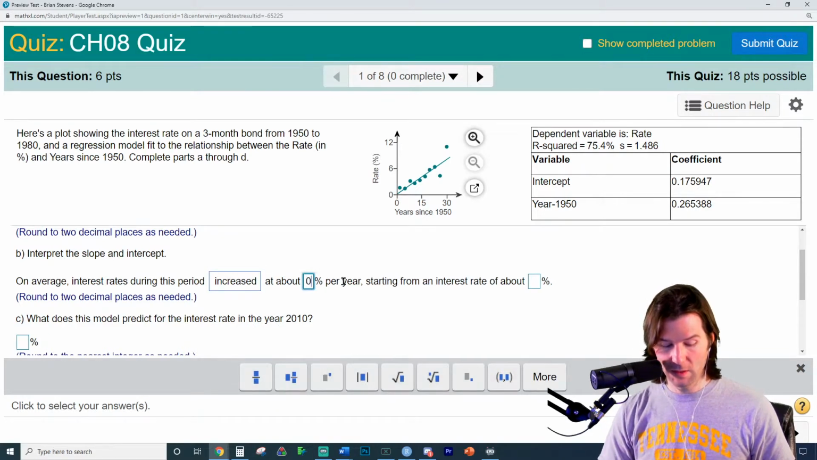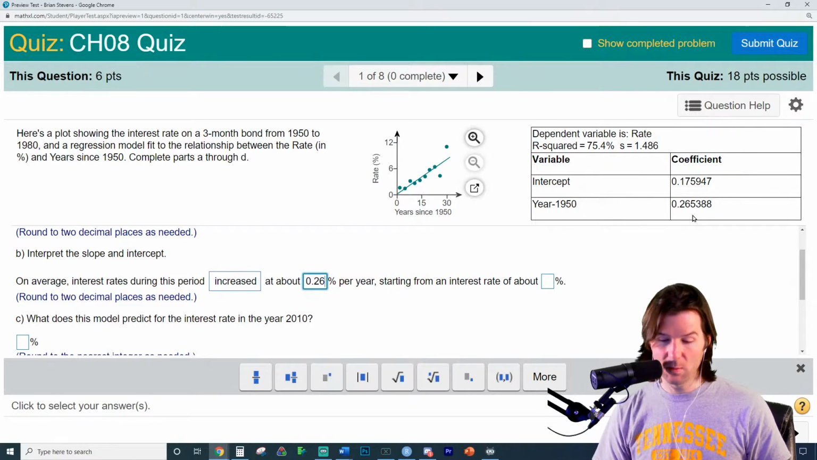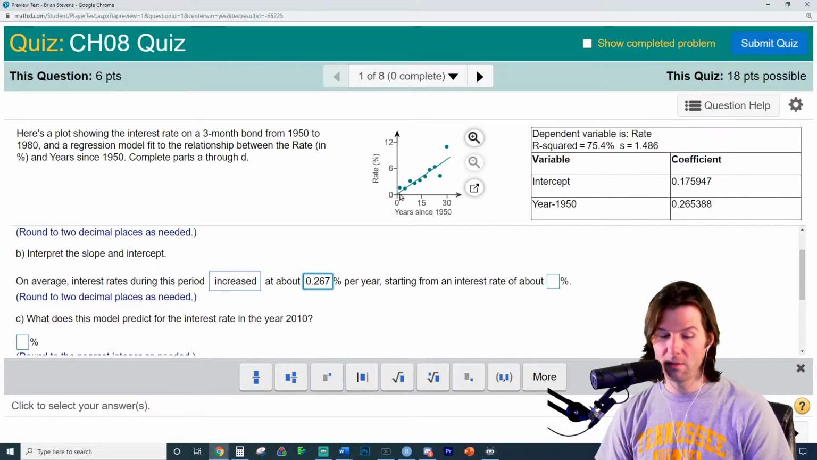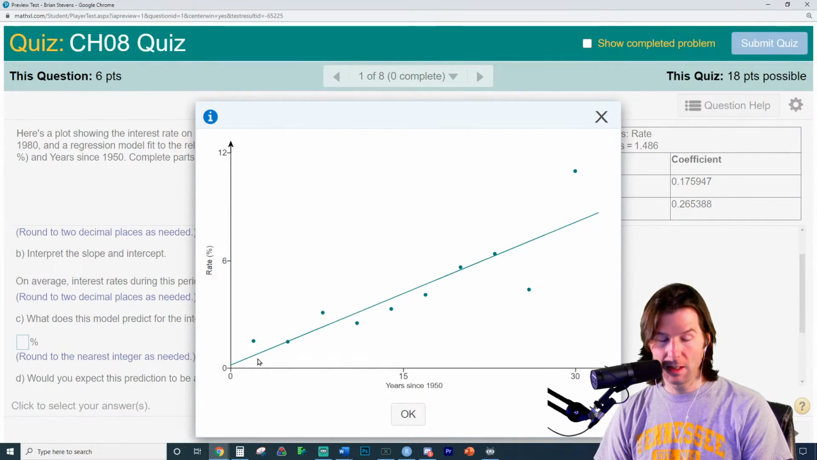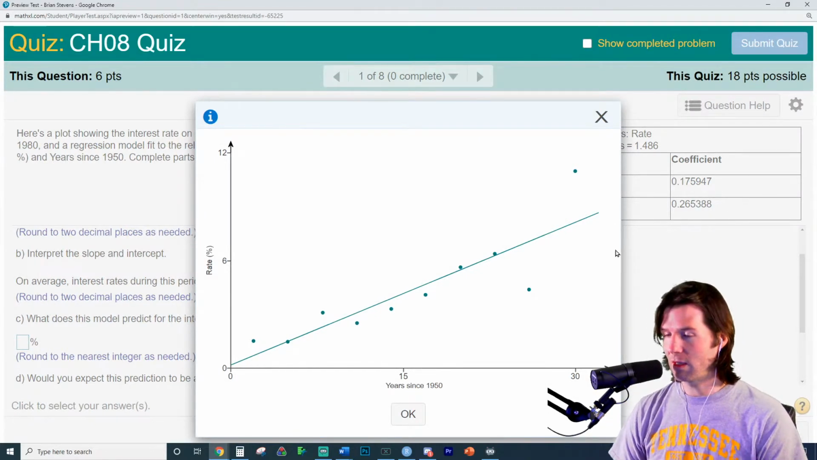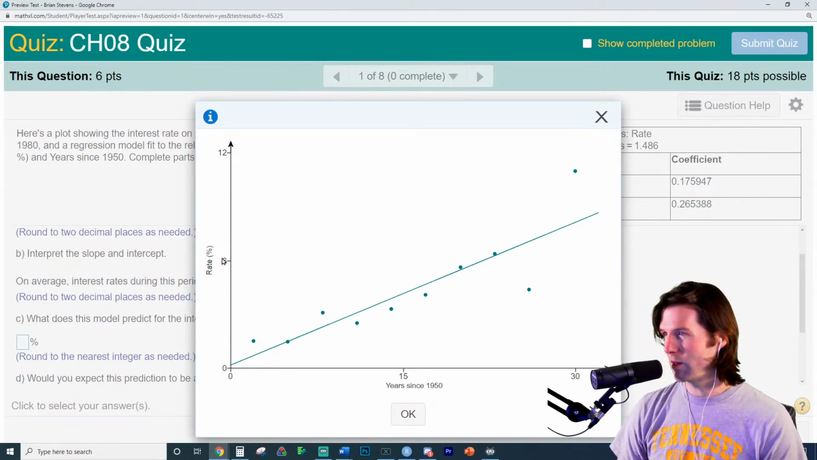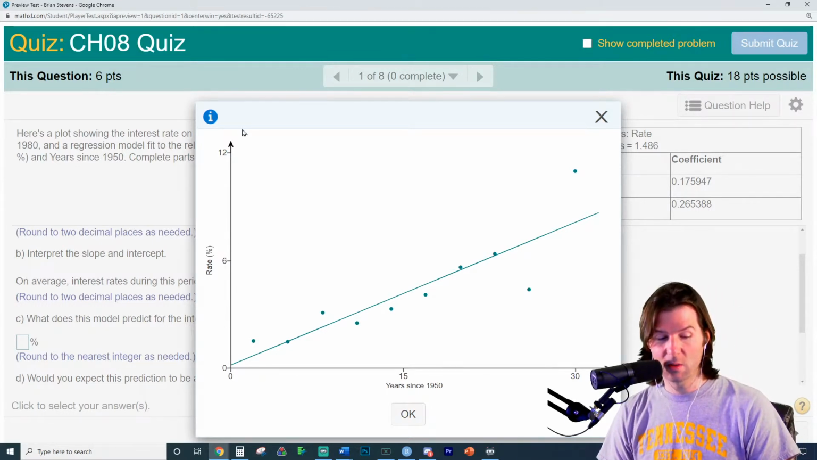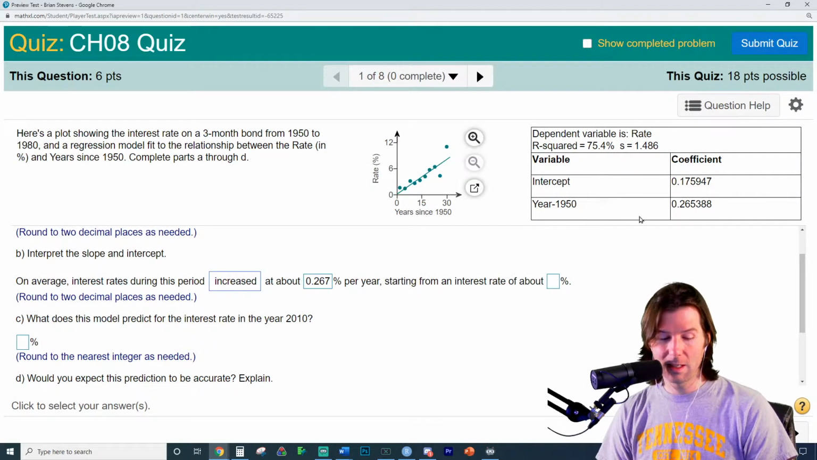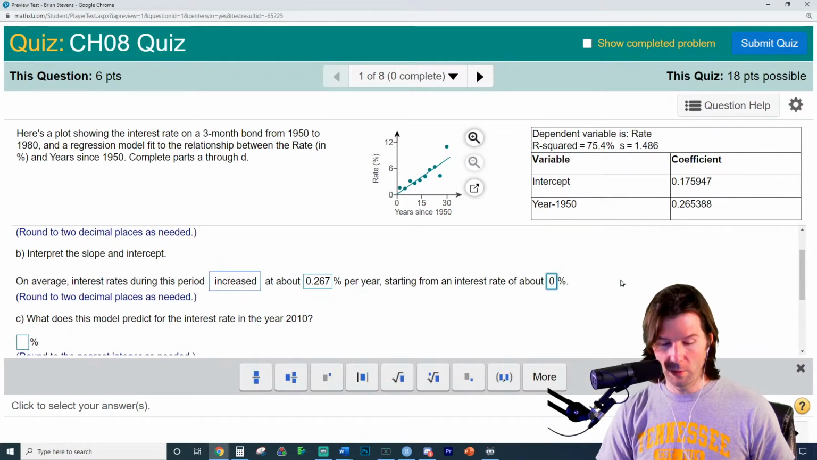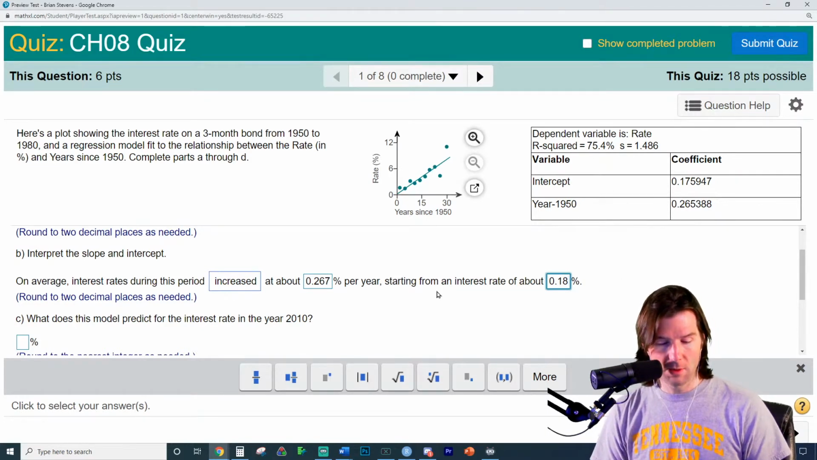Now, a few people emailed about this. This right here wants 2 decimals, and that's going to round up. But if you notice the scale here, it's not 26%. That 0.26 is not 26%. It's 0.26. Each year since 1950, we would expect the increase in rate of these bonds, I think they are, to increase by 0.26%. If it was 26%, it would go off the scale very quickly. It is a decimal of a percent. And we would expect in 1950 for this to be the starting interest rate. And 2 decimal places, hopefully, someone tell me if I make a mistake on my rounding.